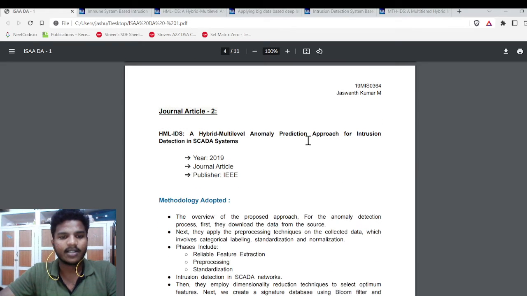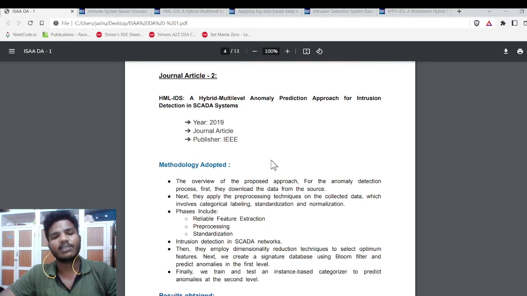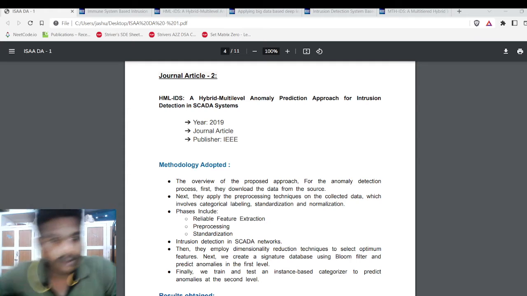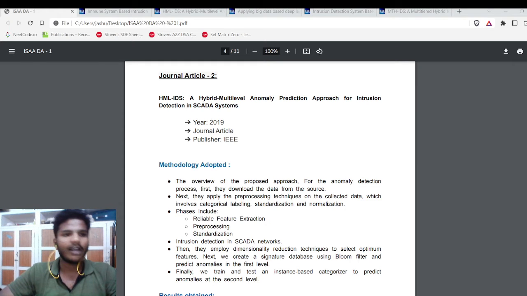Coming to the second journal article, it is HML IDS, a hybrid level anomaly prediction approach for intrusion detection in SCADA systems. It was proposed in the year 2019, and it was a journal article published by the reputed IEEE. The approach is to deal with the issue and propose an anomaly detection method for the ICS.